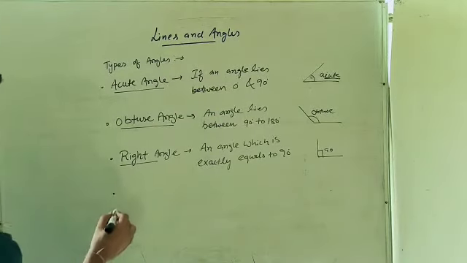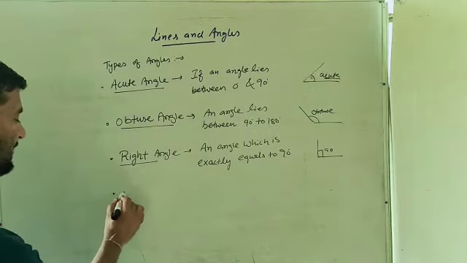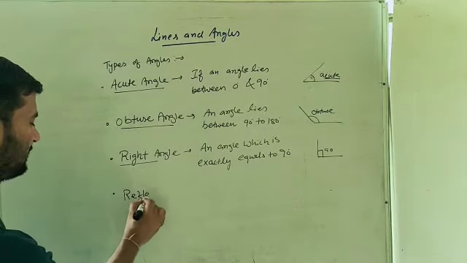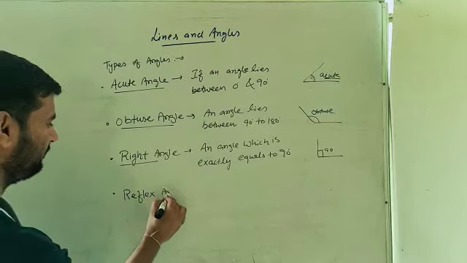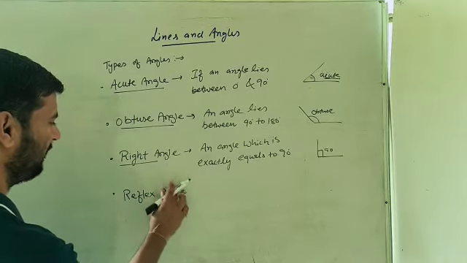The next one is reflex angle. Now what is this reflex angle?